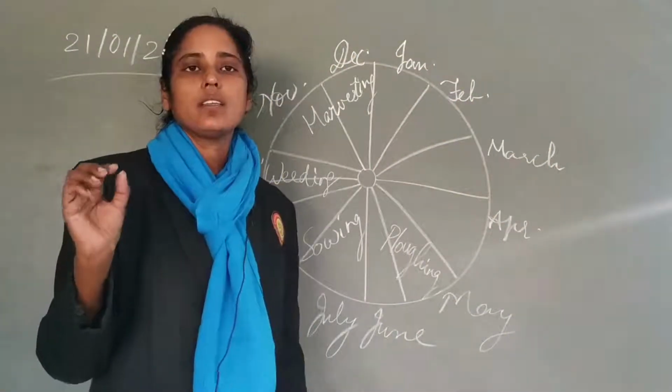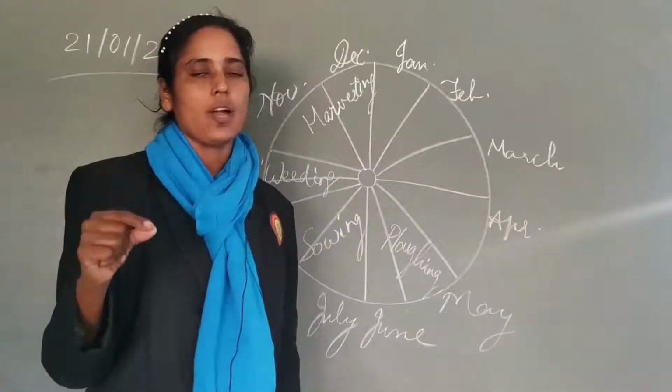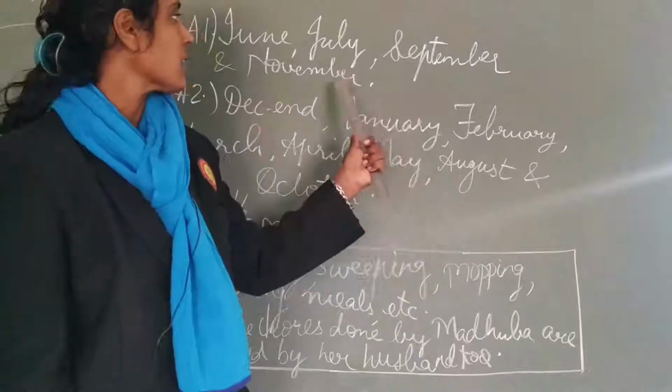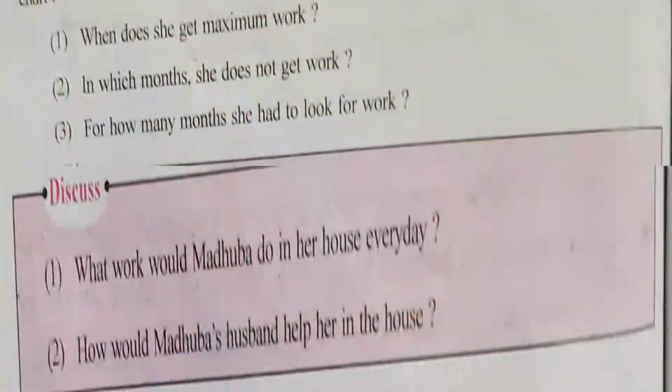So let us see the questions given just below the chart in your textbook on page number 110. Now students, let's answer the questions on page 110 just below the chart. The first question is, when does Madhuba get maximum work? The answer is there on the board. June, July, September and November are the months when she gets maximum work. We saw it in the chart.